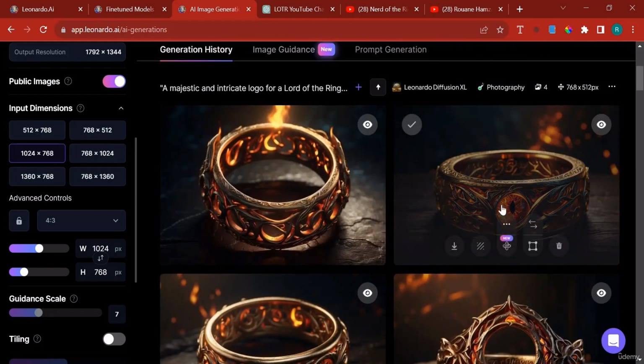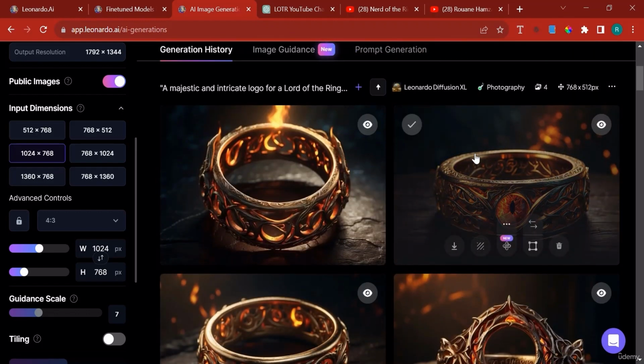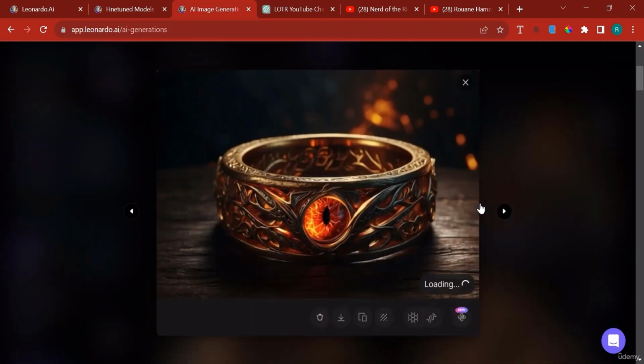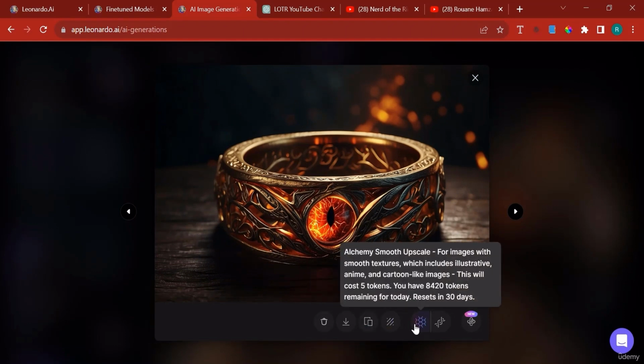In this case, it should be this. I think this could do extremely well as a logo for our brand. So I'm going to click, and because I have the luxury of having the pro version of Leonardo AI, I can actually use Alchemy Smooth Upscale, and then I could download this later.